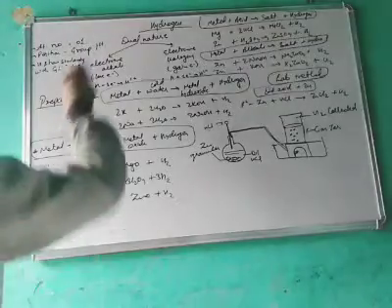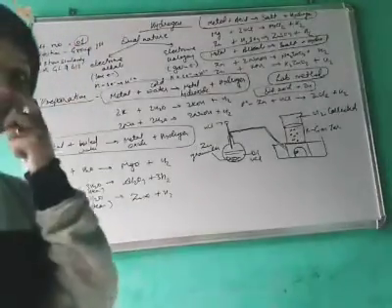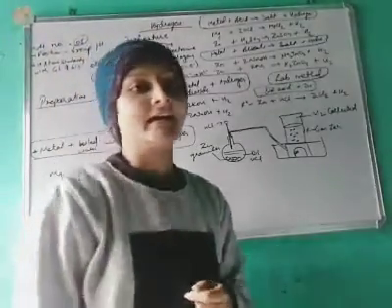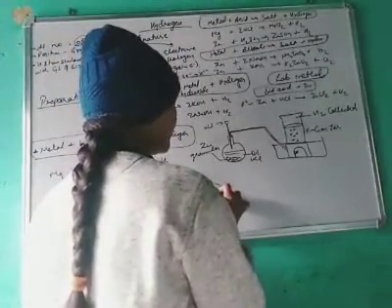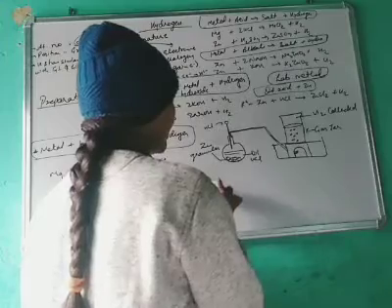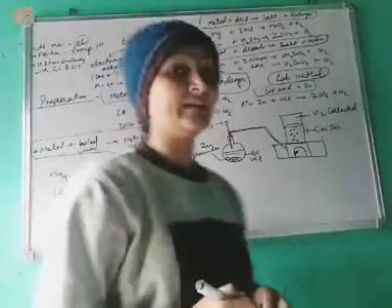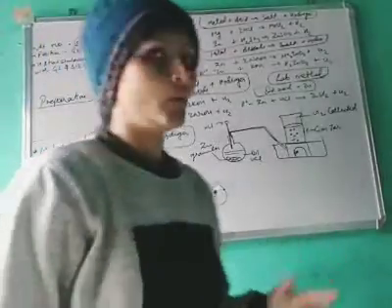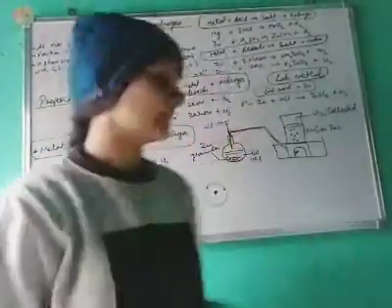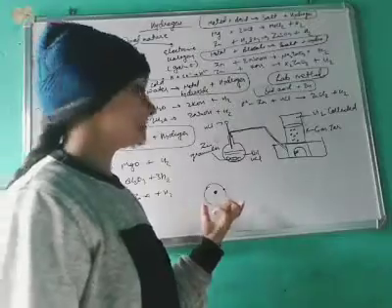Its atomic number is 1. That means it has only one electron in its outermost shell. Its nucleus has only one electron in the outermost shell. It possesses dual nature. Dual nature means double nature. Just because of this, it possesses dual nature.